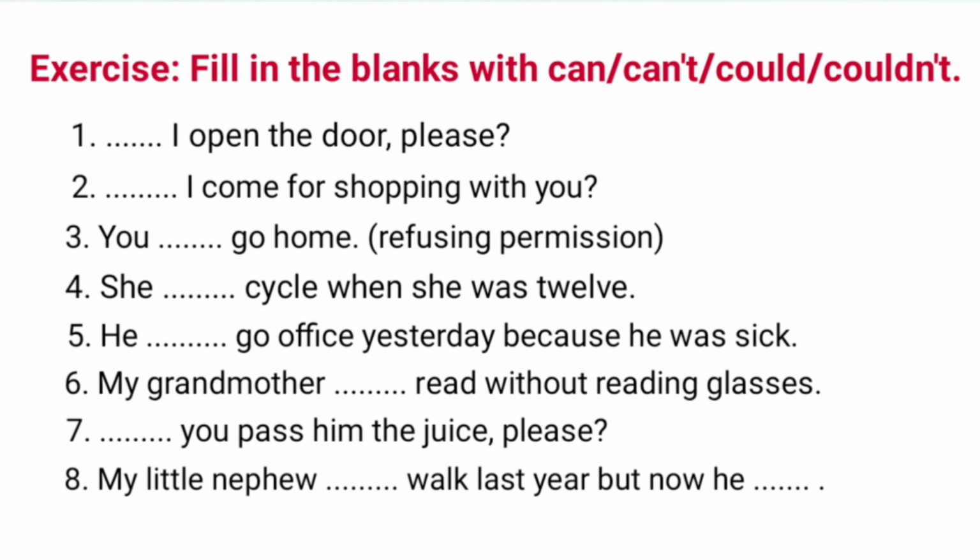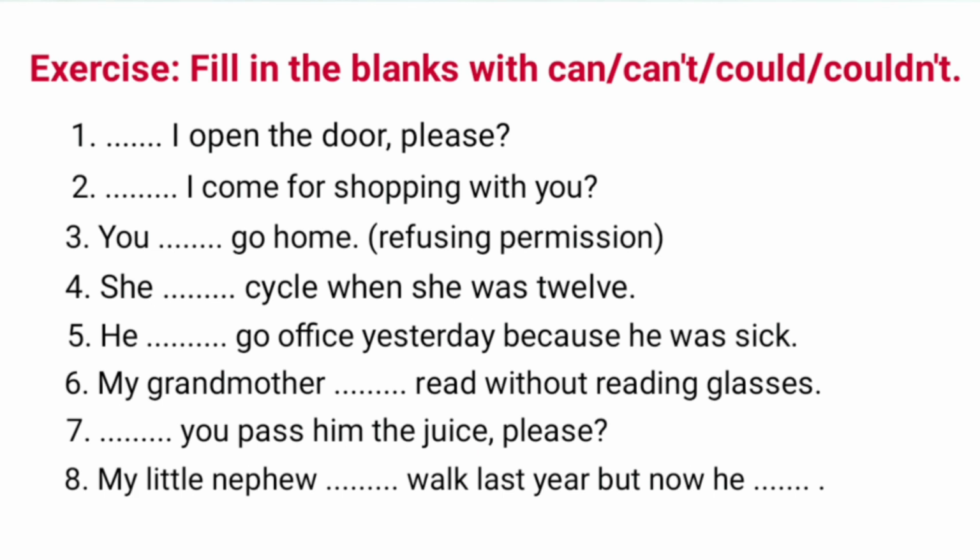Number 3, you dash go home, refusing permission. Permission is refused here, so put can't. You can't go home. Number 4. She dash cycle when she was 12. Here, last words when she was 12 indicate past. This is ability in the past, so add could.